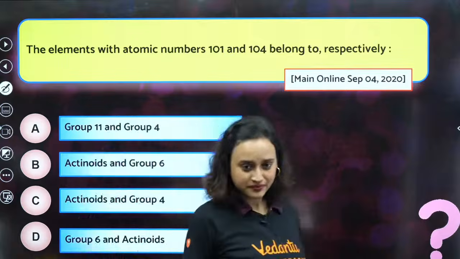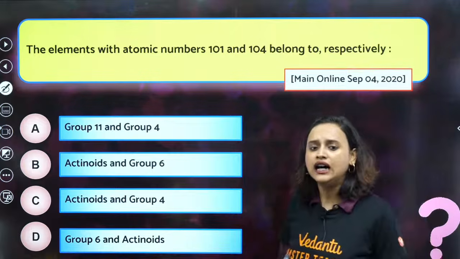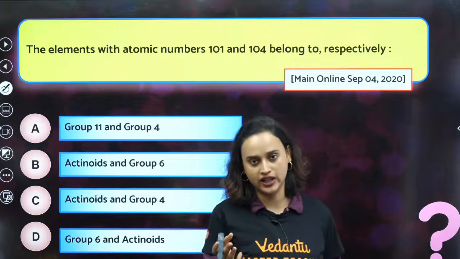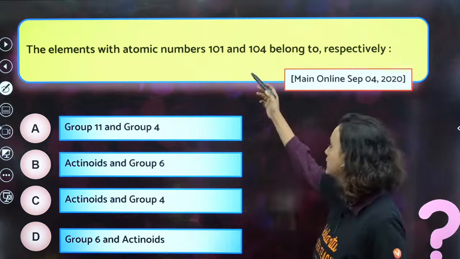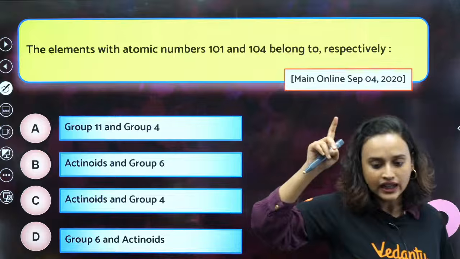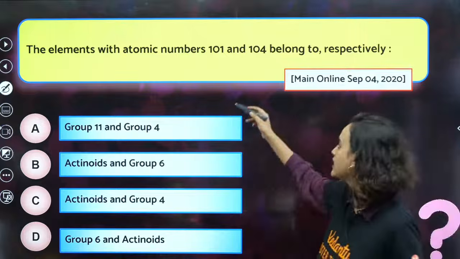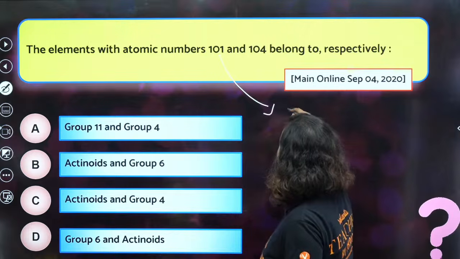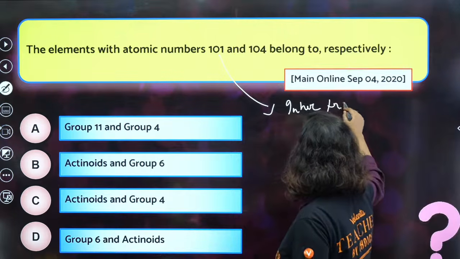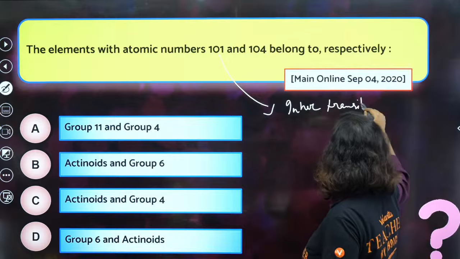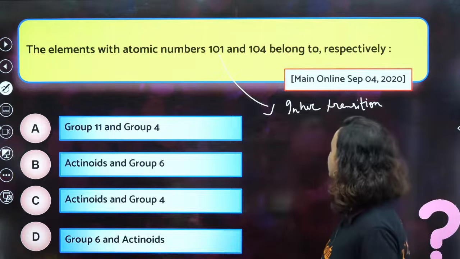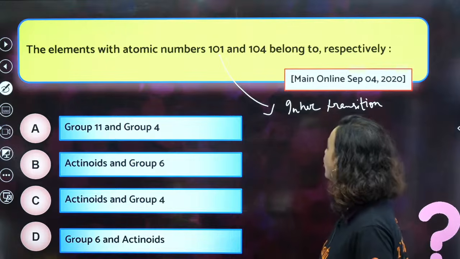Next question. The elements with atomic numbers 101 and 104 belong to which, respectively? Hey, 101 is definitely belonging to actinoid series, right? From 89 to 103 is actinoid. So that means this is an inner transition element or F block, correct? That means actinoid. And 104 will belong to